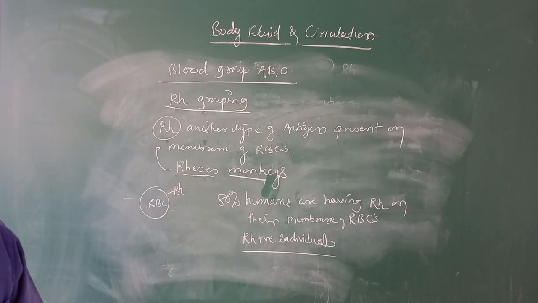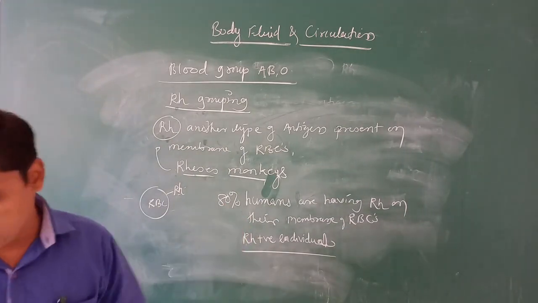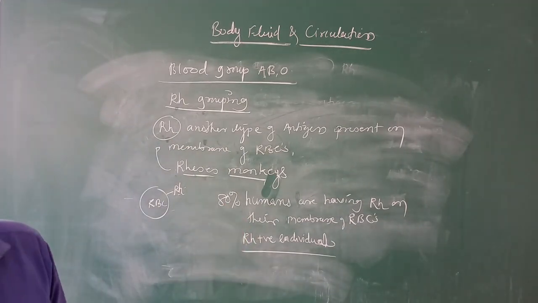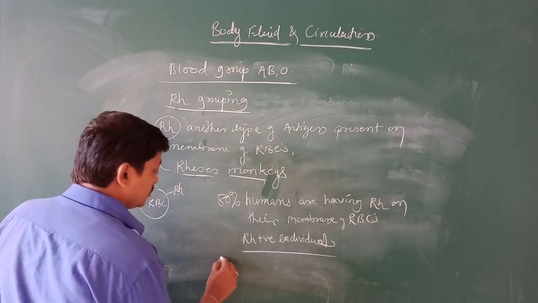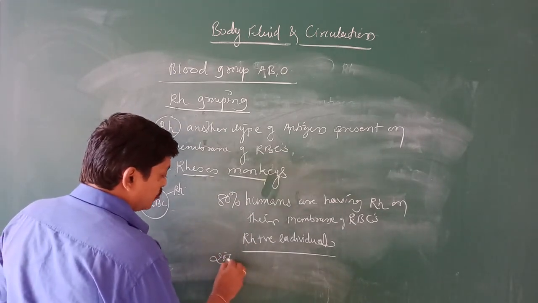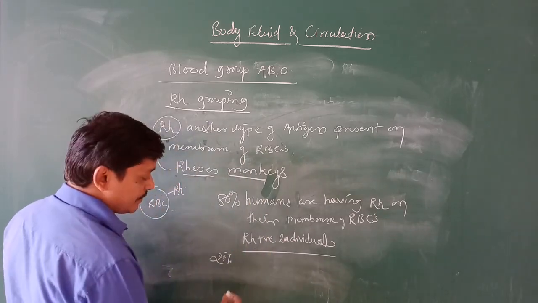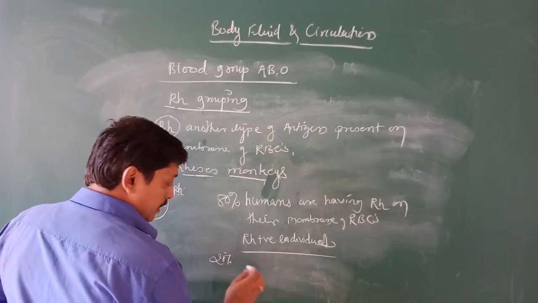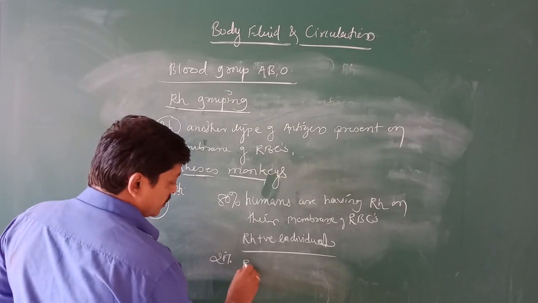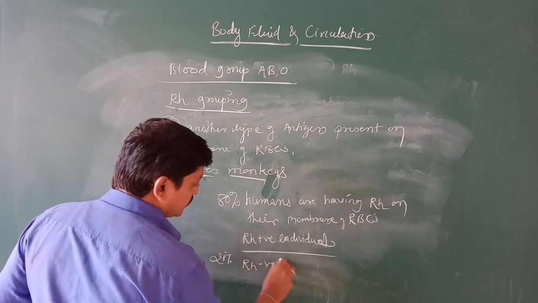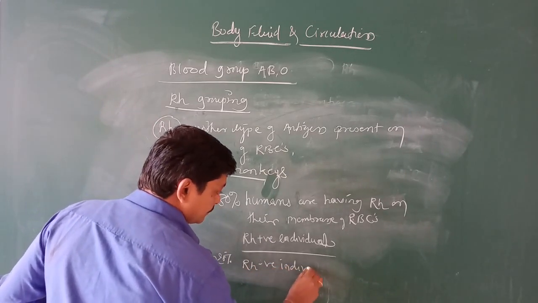Those are called RH positive individuals, and the remaining 20%, who do not have this RH on their RBC membrane, are called RH negative individuals.